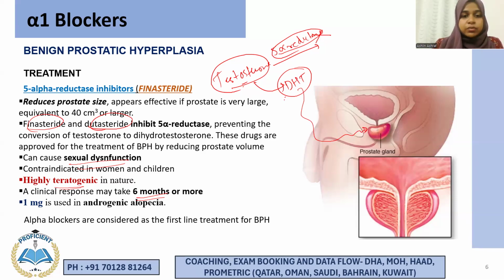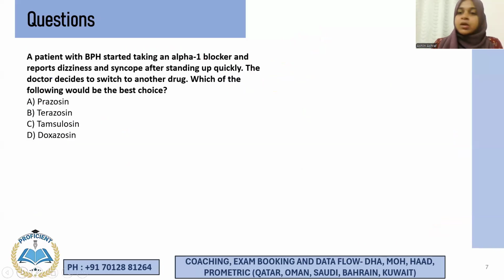Okay. Now another use, apart from its use in BPH, is it is also used to treat androgenic alopecia, hair loss, male pattern hair loss. And for that, the dose is 1 mg, right? So what is the major use of alpha blockers? It is first line for BPH and third line for the treatment of hypertension. I hope you understood the topic. Let's do some questions. Okay, right.